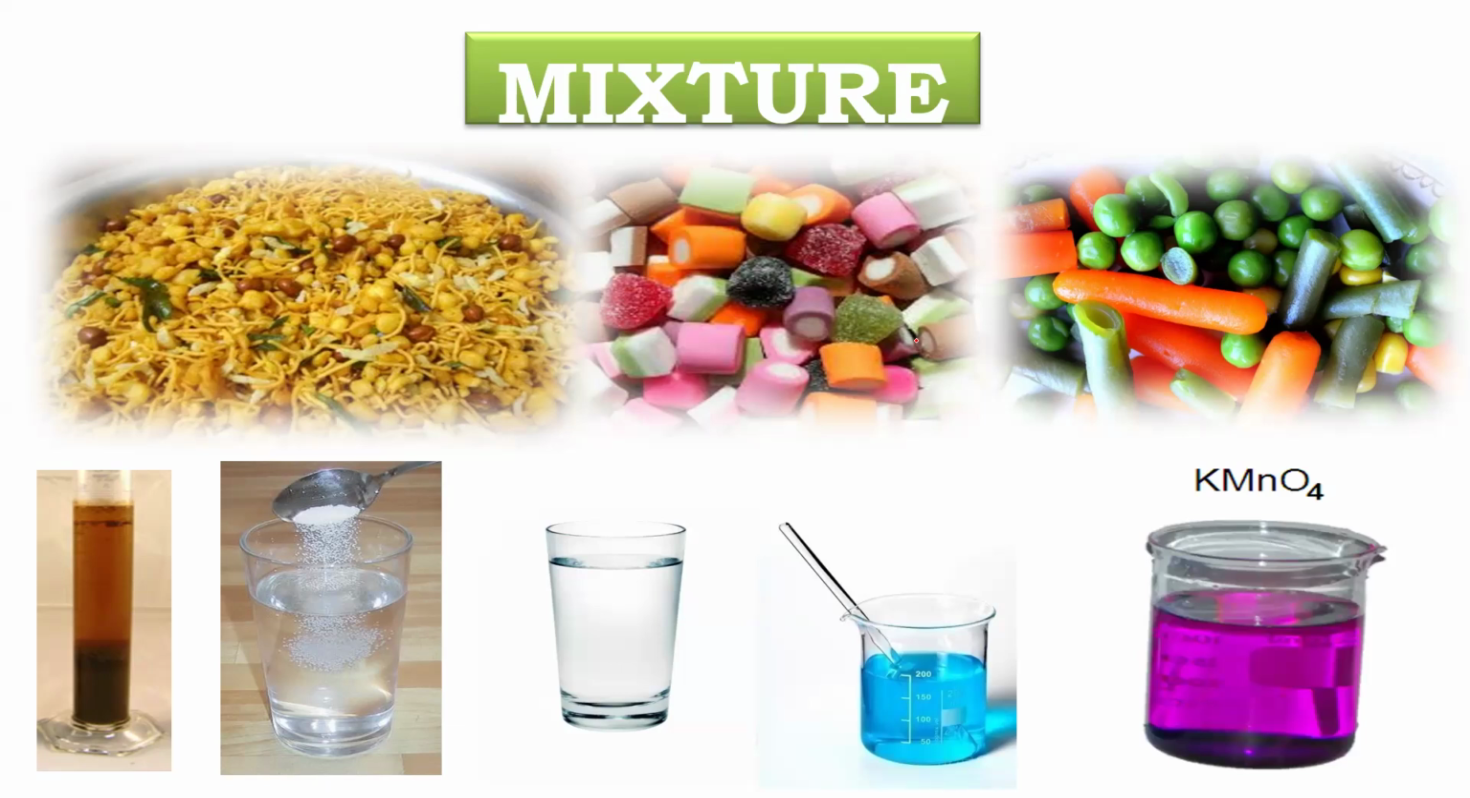Beta, this blue thing is copper sulfate, and this purple thing is KMnO4. KMnO4 is potassium permanganate. Potassium permanganate is a type of salt which gives color. KMnO4, we call it Camino 4. Okay, mixture.